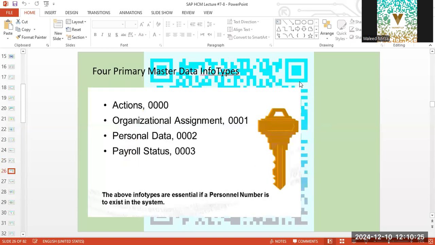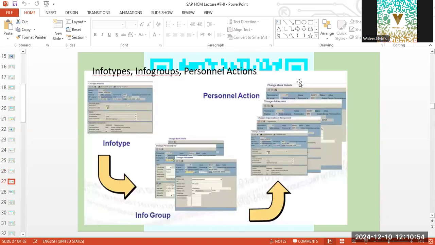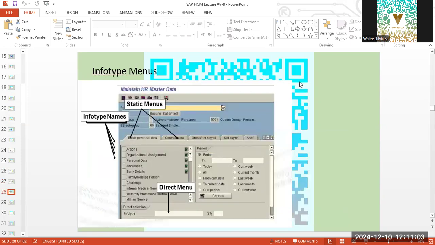Actions. Now, actions are basically like hiring, promotion, transfer, orientation. The assignment, organizational assignment, is what department the employee is reporting at or positioned at. Personal data. Now, these info types, if you see the numerical, the 4-digit, these are the identifiers for info types, and these are universal. And we will be clubbing and grouping all of these info types as per our departments and enterprise requirements.